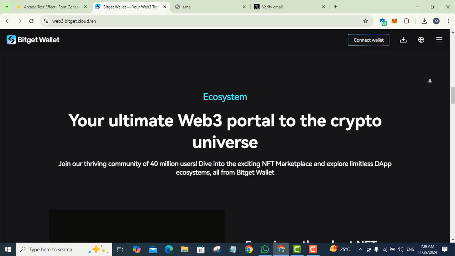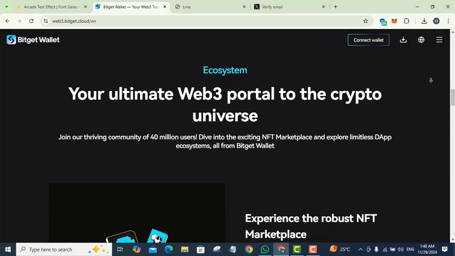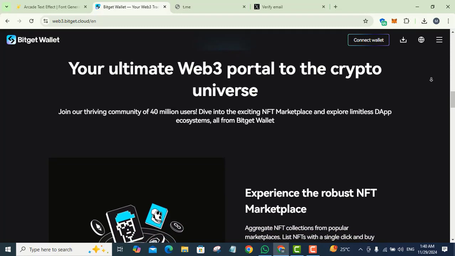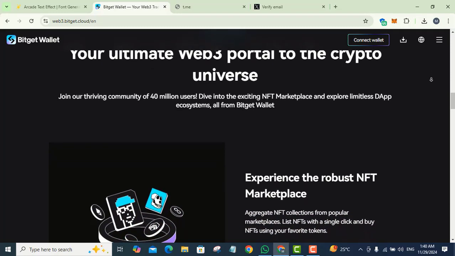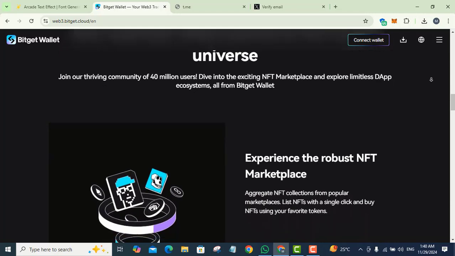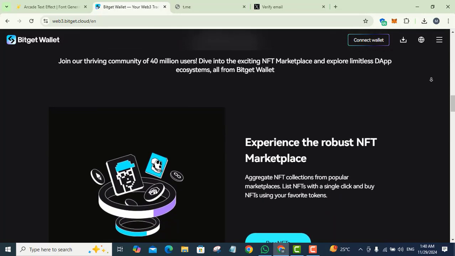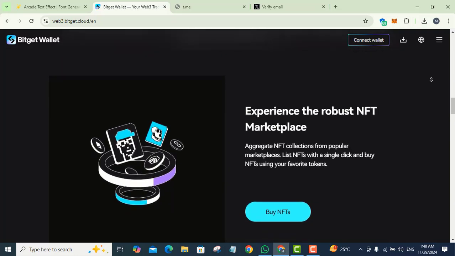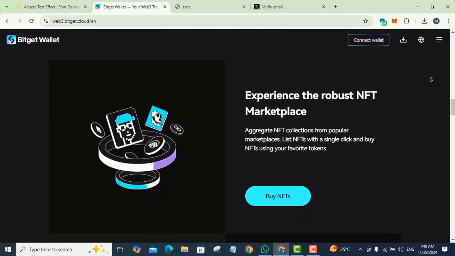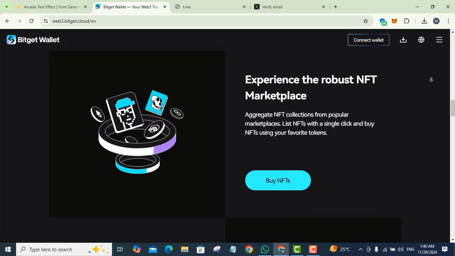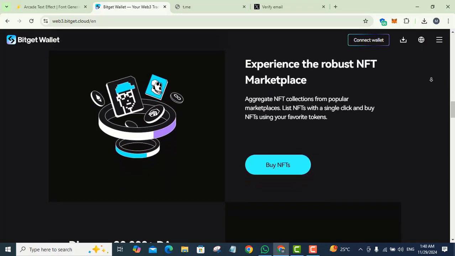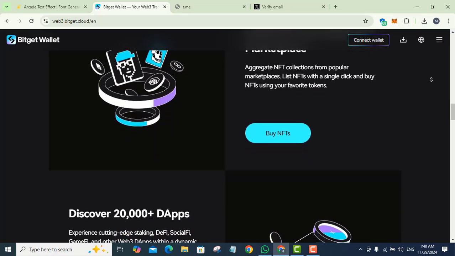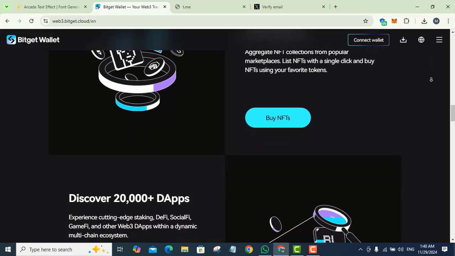In the ecosystem, your ultimate web3 portal to the crypto universe, join our thriving community of 40 million users. Dive into the exciting NFT marketplace and explore a limitless dApps ecosystem, all from BitGet wallet. Experience the robust NFT marketplace. Aggregate NFT collections from popular marketplaces. List NFTs with a single click and buy NFTs using your favorite tokens. You can buy NFTs by clicking on the NFT button.